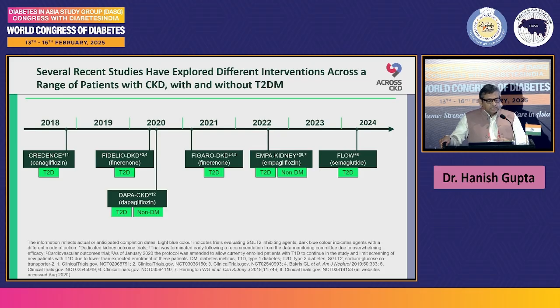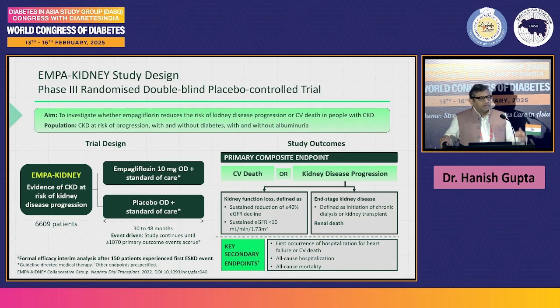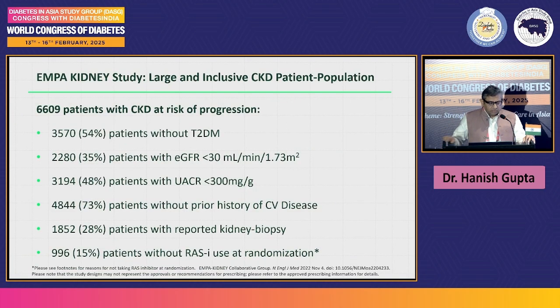And that is why there was a foray in the market, a foray in the pharma space, and also a foray in the medical space to do trials on non-diabetic patients as well. CREDENCE, FIDELIO-DKD, DAPA-CKD, FIGARO-DKD, EMPA-KIDNEY, FLOW, all of these trials are enhancing our knowledge, because they are taking into account patients who are non-diabetic as well. So let's talk about one trial, the EMPA-KIDNEY trial. In the interest of time, I'll go very fast on this.